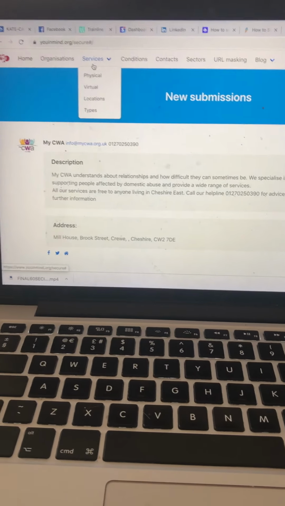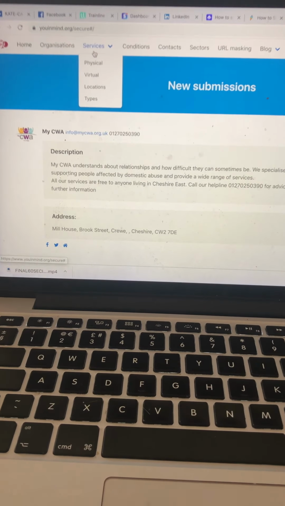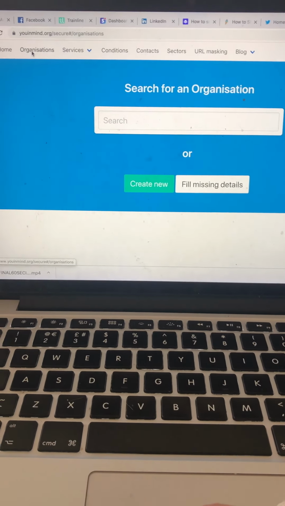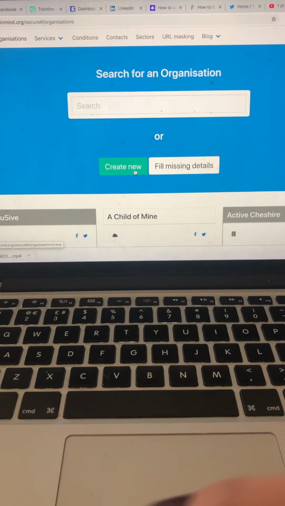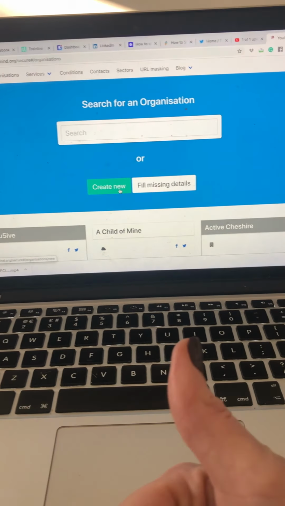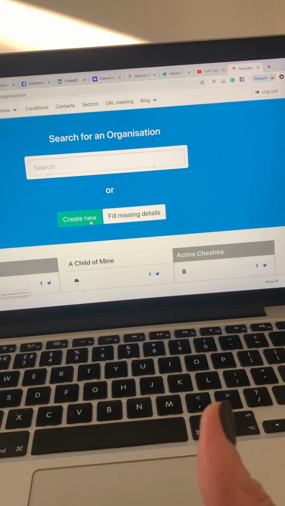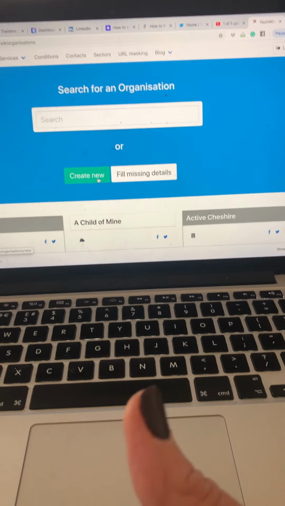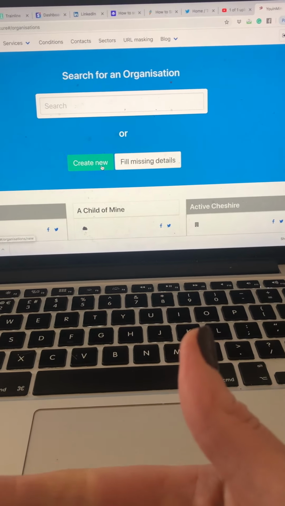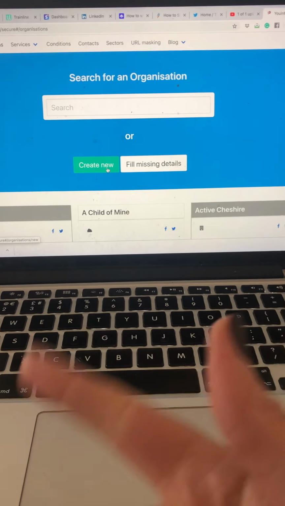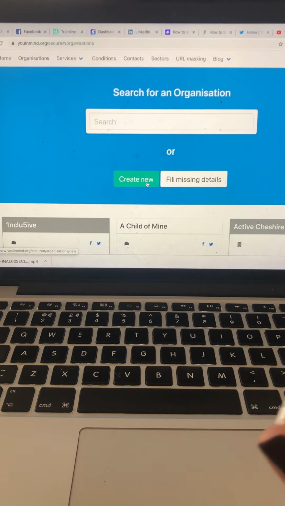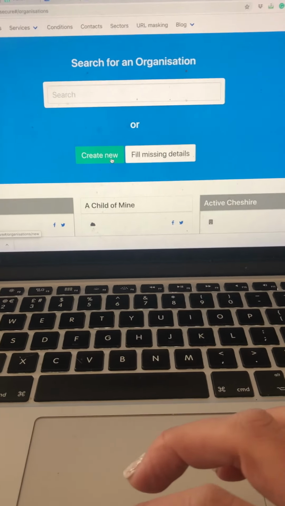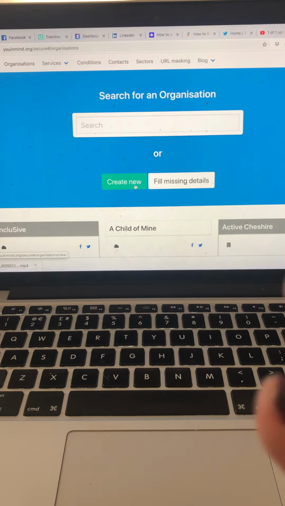If you are going to create a new service, what I always do is click Organizations and create a new organization. There are two things. There's the organization that delivers the service, for example Cheshire Without Abuse, and then there's the service itself. The service might be therapy, clubs, or counselling. They're two separate things, but one can't happen without the other, so both need to go on.